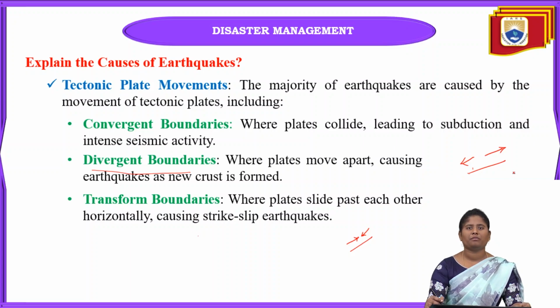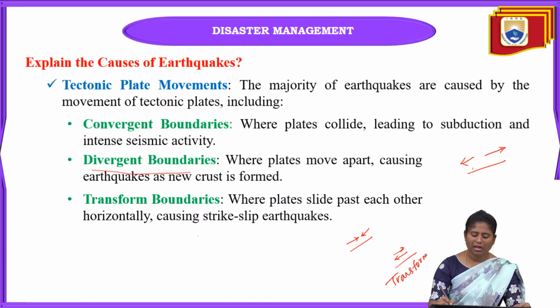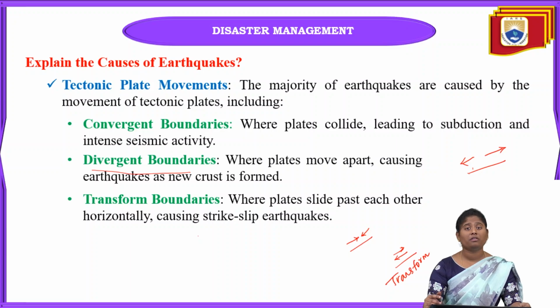Next one is transform boundaries. In transform boundaries, the tectonic plates slide past each other, like this. When they slide past each other horizontally, that can cause strike-slip earthquakes.